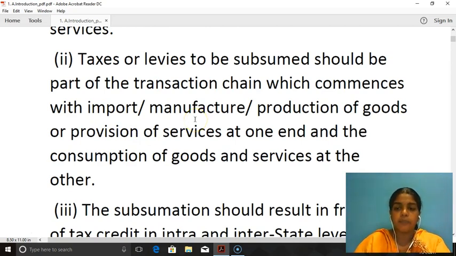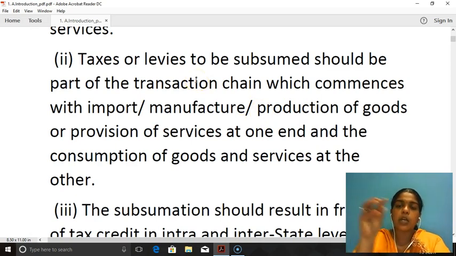For example, entry tax. Entry tax is levied when the goods are being transported from one state to another. So it is in between the manufacture and the sale of goods.